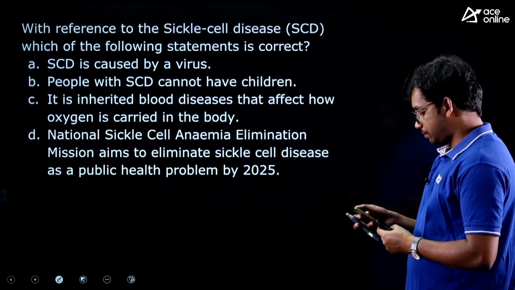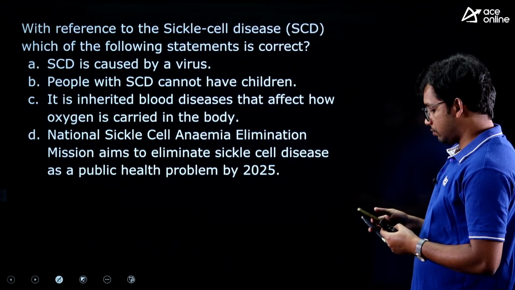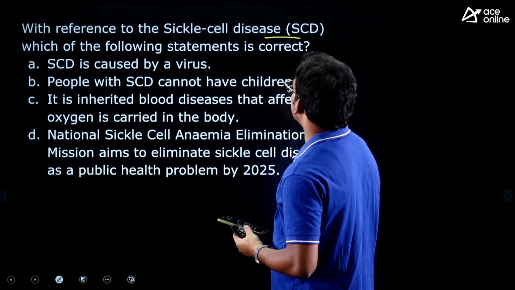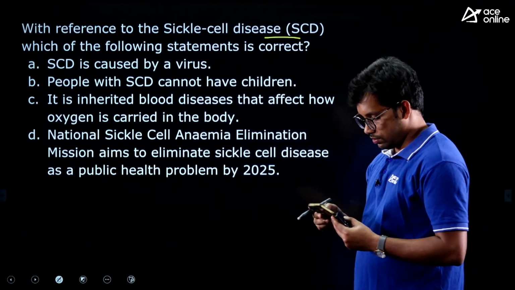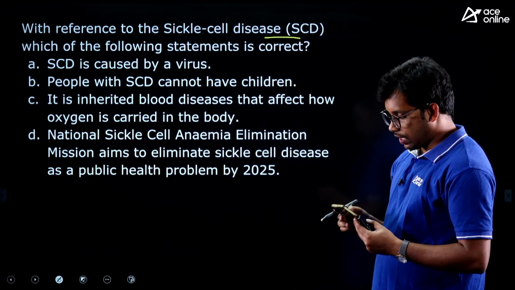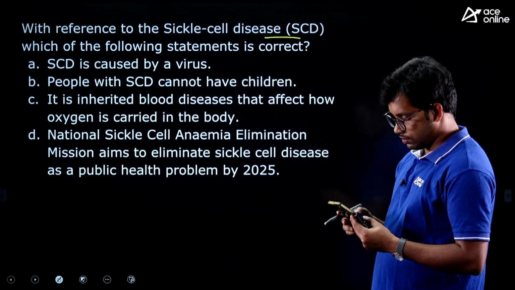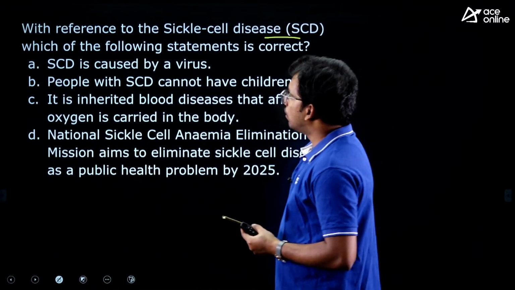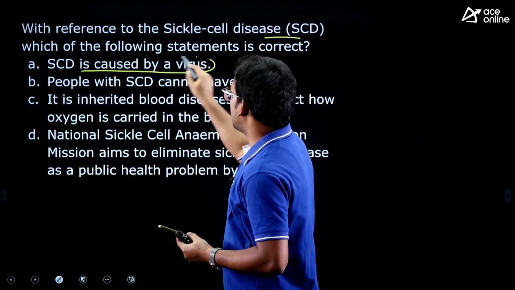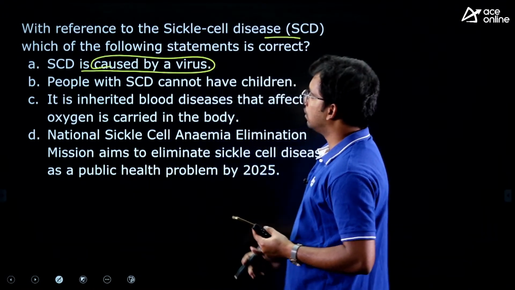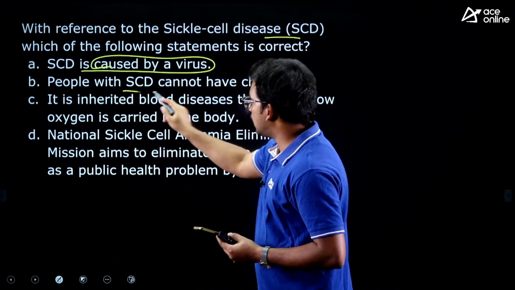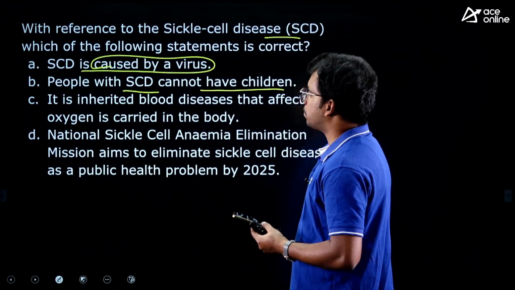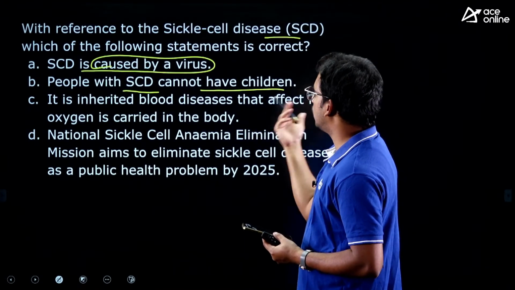First question. With reference to sickle cell disease, which of the following statements is correct? They are asking about the correct statements about sickle cell. Sickle cell disease is caused by virus. First statement. People with sickle cell disease cannot have children. So this is the second statement, that people with sickle cell disease cannot have the children.